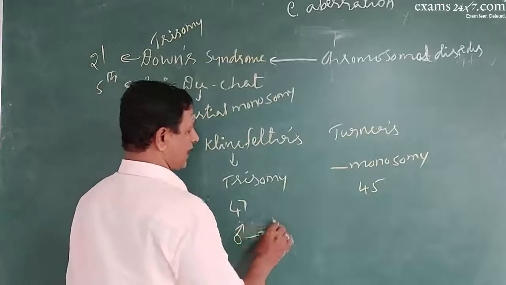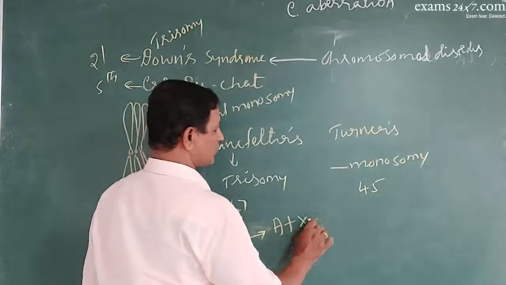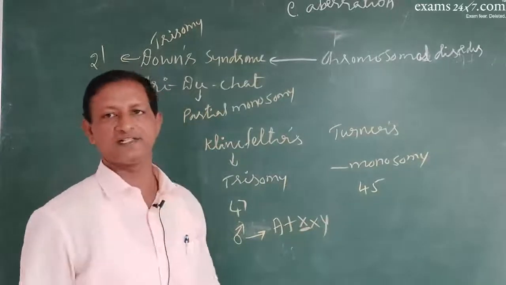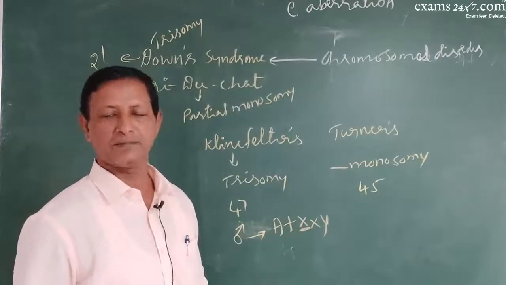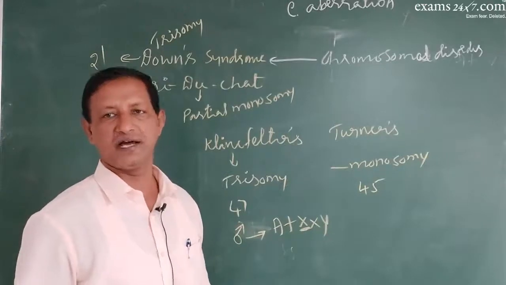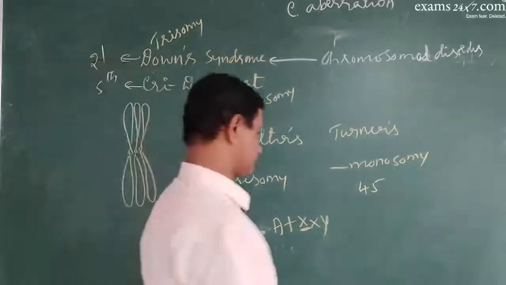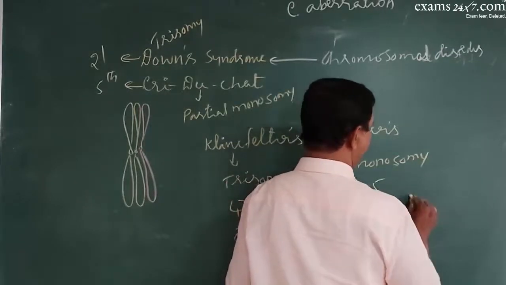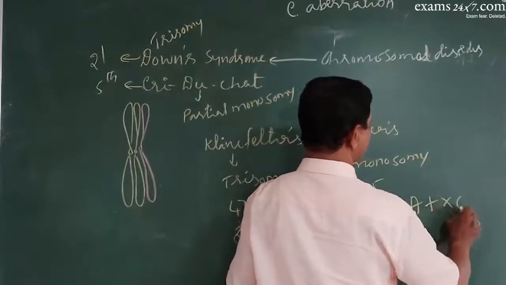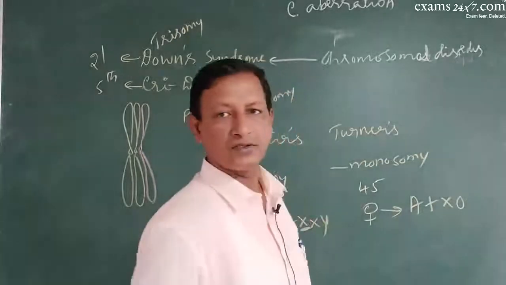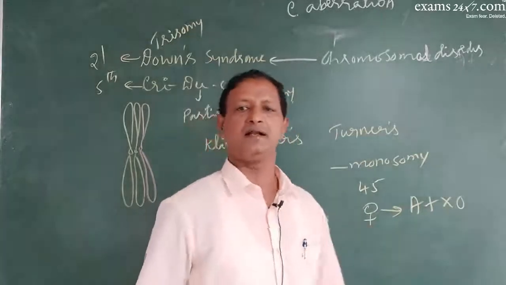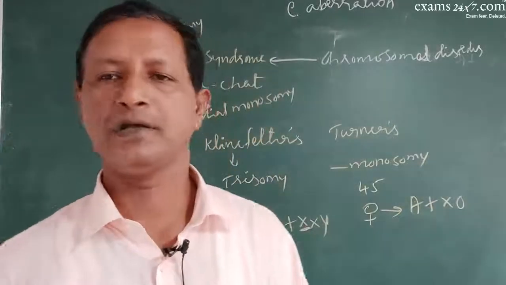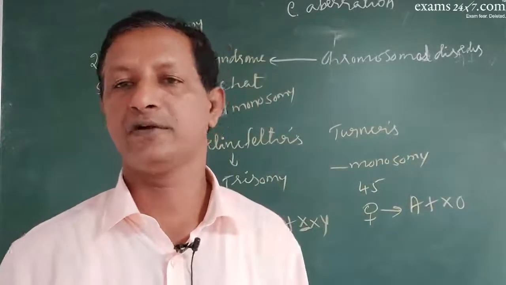Males will have an extra X chromosome, so he will show a tendency for femaleness. Breast development, gynecomastia, will be there, and he will normally be sterile. Turner is in the case of females, and the individual will lack an X chromosome. Only one X chromosome will be there. So she will be sterile, the ovary will be rudimentary, and there will be a lack of many feminine characters.